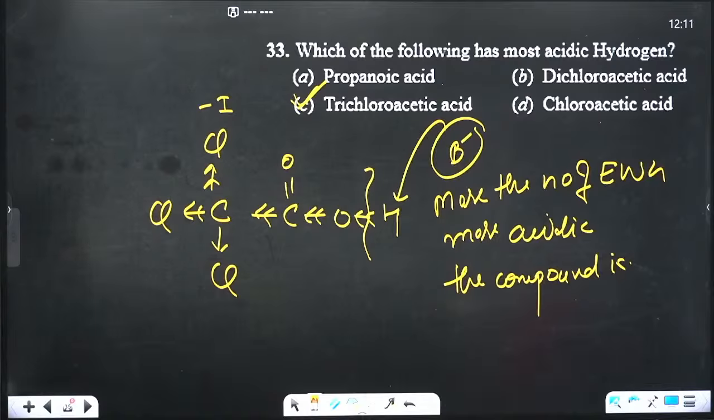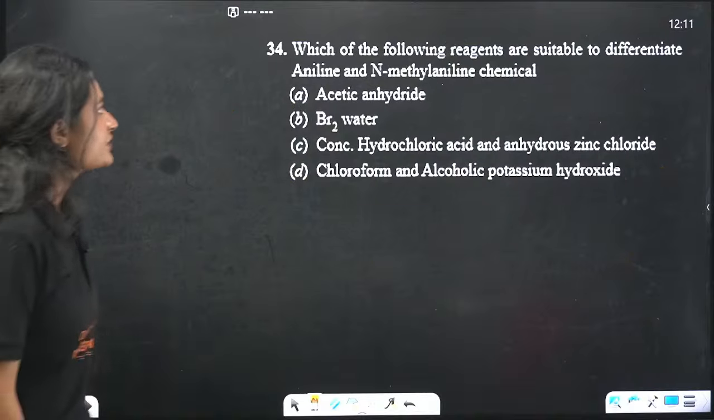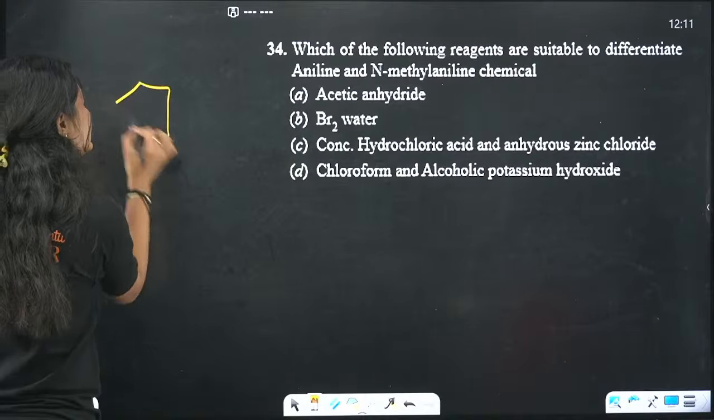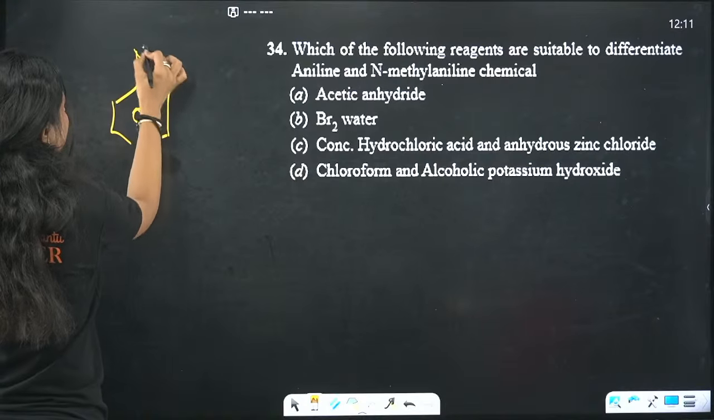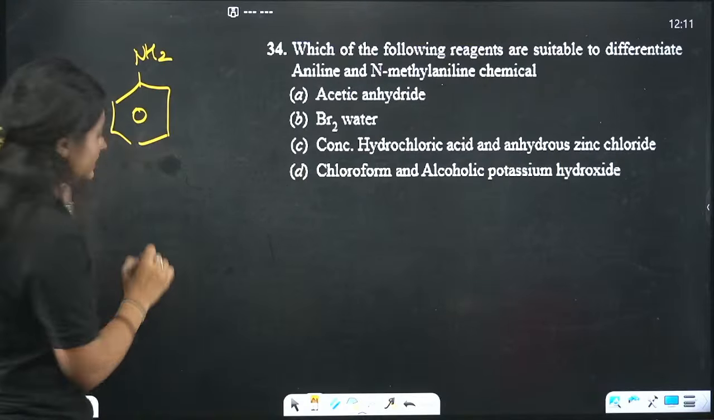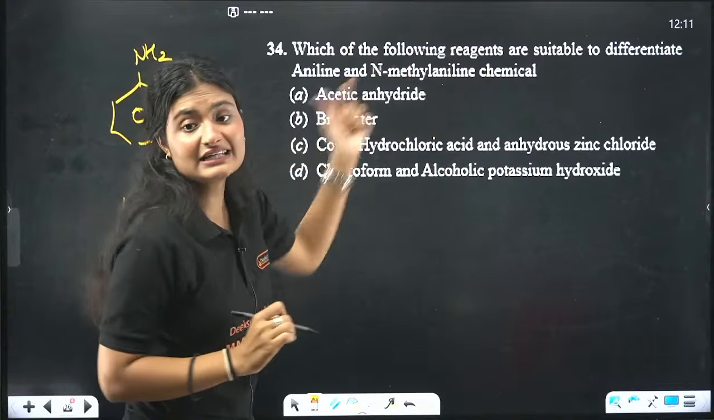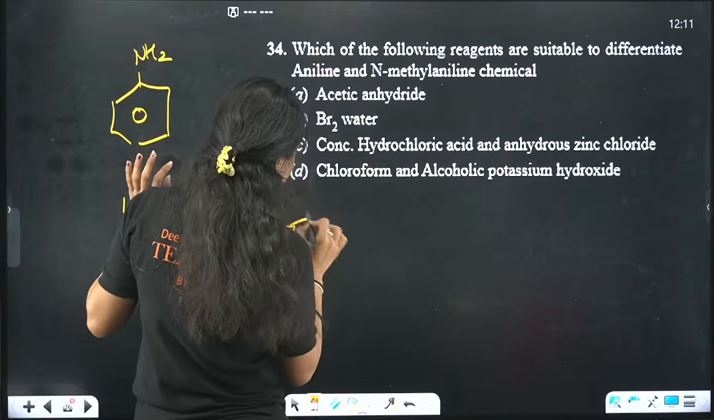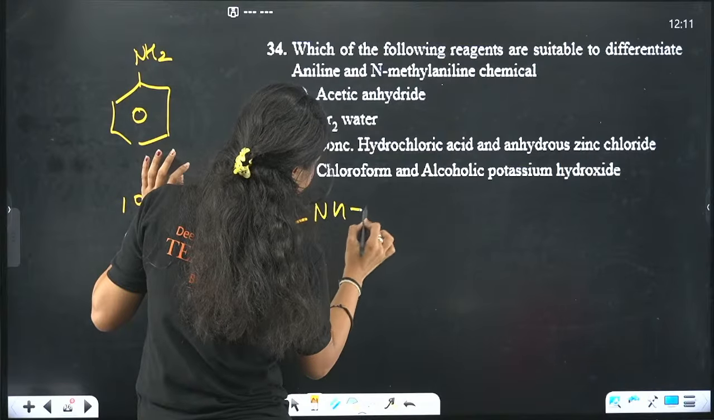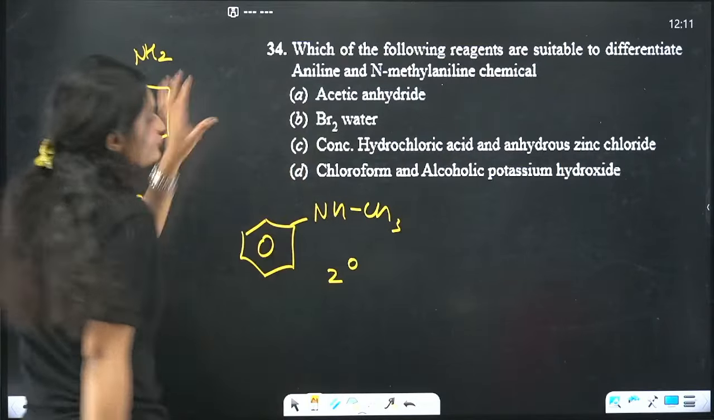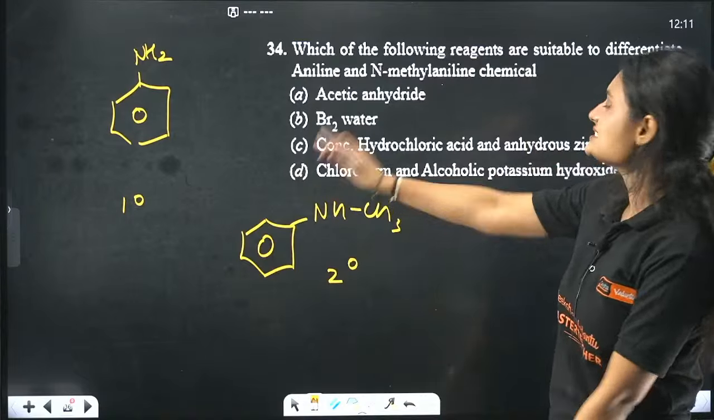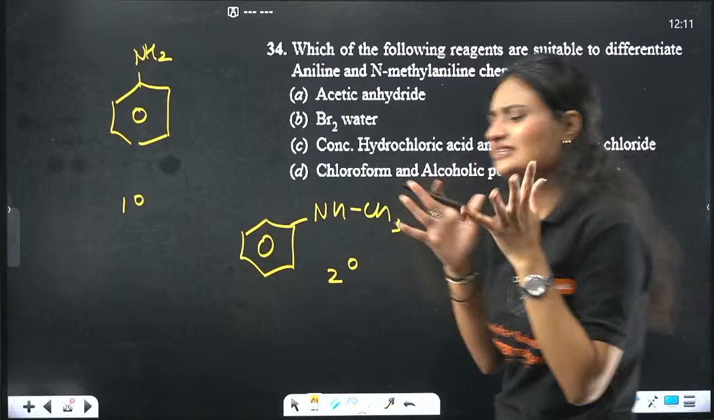Yes, the more the number of electron withdrawing groups, the more acidic that compound is. Next question. Which one of the following reagents is suitable to differentiate between aniline and N-methyl aniline? What is aniline? This is aniline. It is a primary amine. N-methyl aniline is a secondary amine. So which of the following tests can you use to differentiate between a primary amine and a secondary amine?